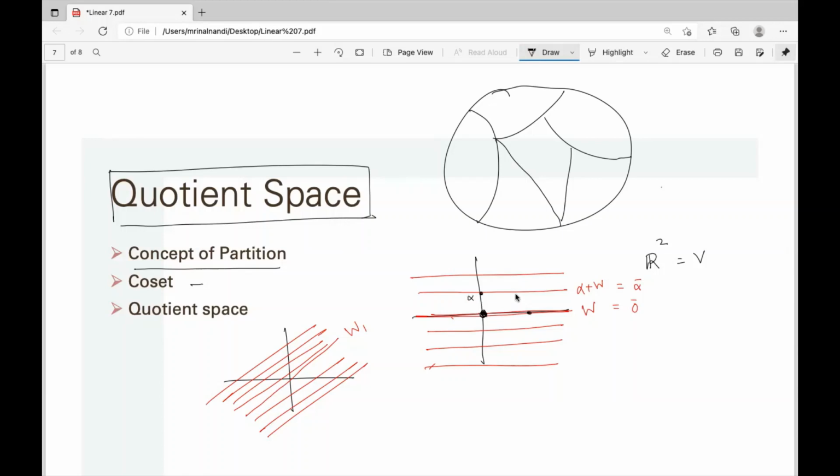This, say alpha: any element on this line, alpha plus W, we take as alpha. All the elements are identified with alpha, or sometimes we say alpha is a representative of this whole line. That's why we say alpha bar. You can take any other representative.